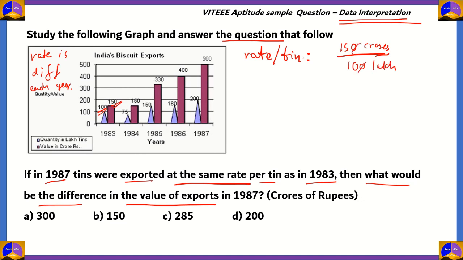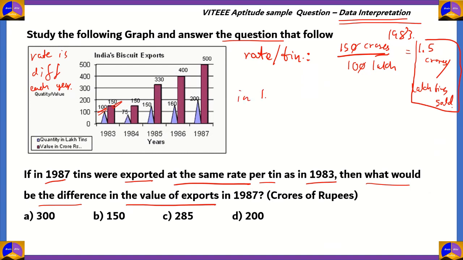So 0, 0 gets cancelled. 15 by 10 gives you 1.5 crores per lakh tins sold. So now we haven't got the exact rate per tin, we just got the rate per 1 lakh tins sold. But then that is close enough because we're dealing with large numbers here, so that rate is good enough. So now we know that the rate in 1983 was 1.5 crore rupees per 1 lakh tins sold.